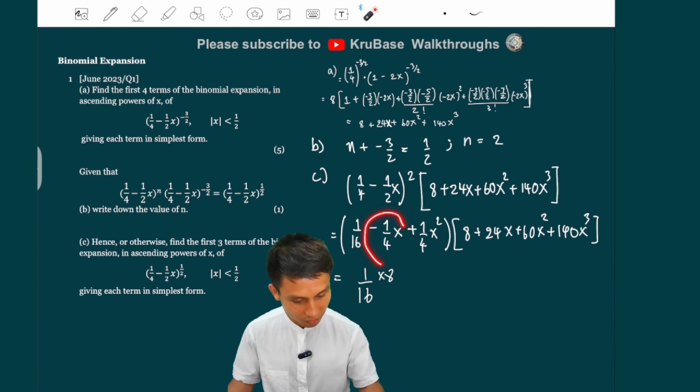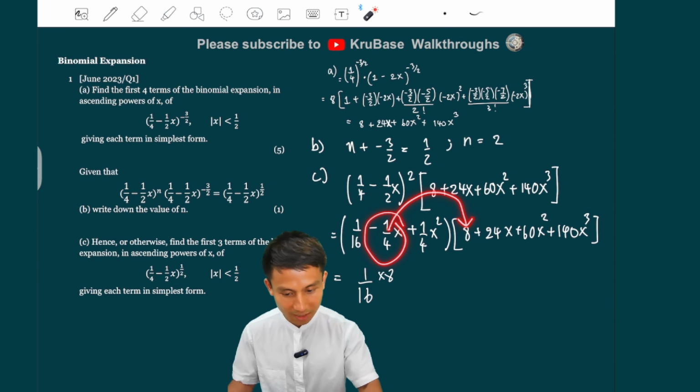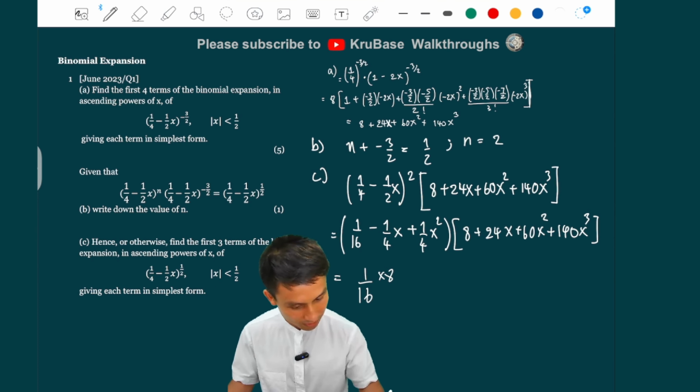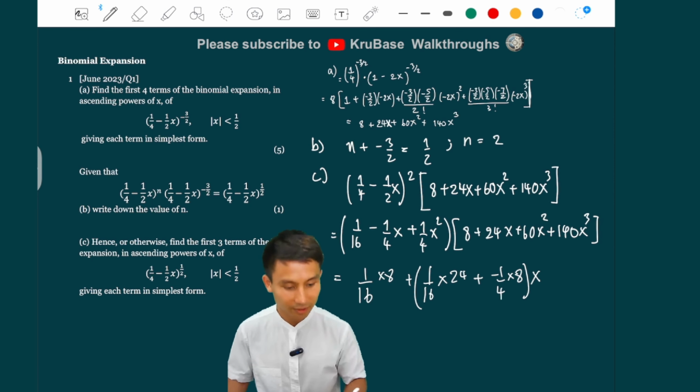And also minus 1 over 4x times 8 here. So we have 2 pairs there. So this is plus 1 over 16 times 24, and then plus minus 1 over 4 times 8. And that's the x term, right?